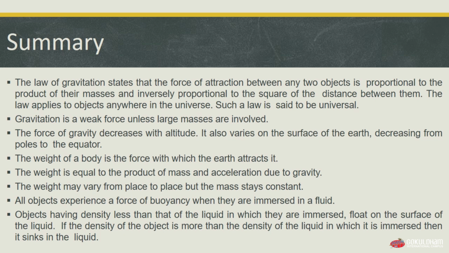So here we have completed our chapter 10, gravitation. Now let us look at a quick summary. First, the law of gravitation states that the force of attraction between any two objects is proportional to the product of their masses and inversely proportional to the square of the distance between them. The law applies to objects anywhere in the universe. Such a law is said to be universal. Second, gravitation is a weak force unless large masses are involved.